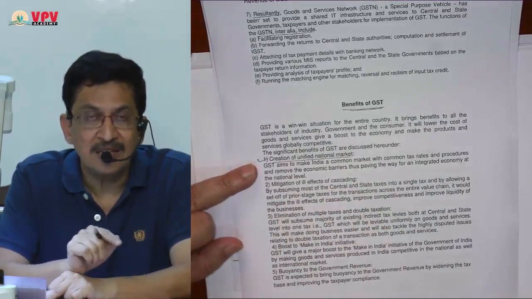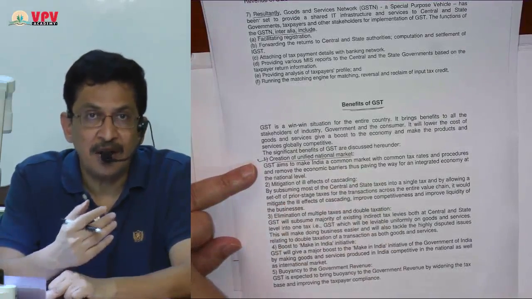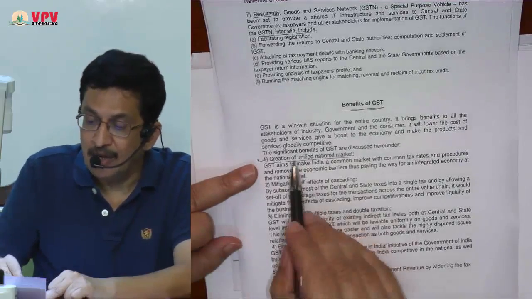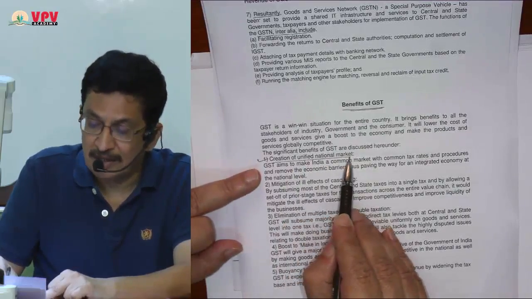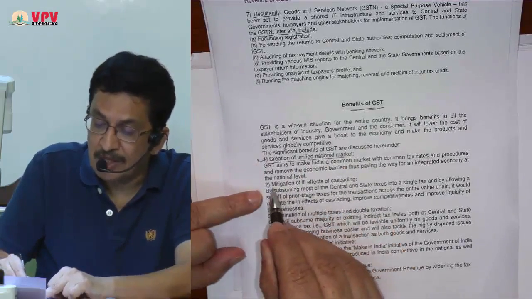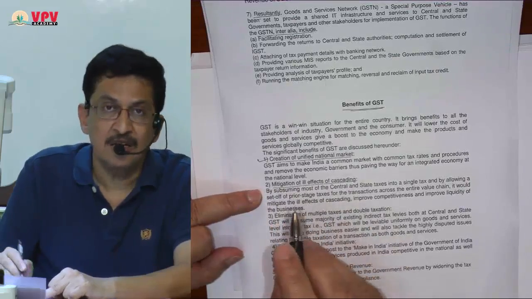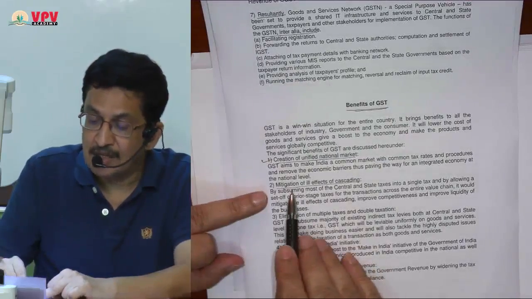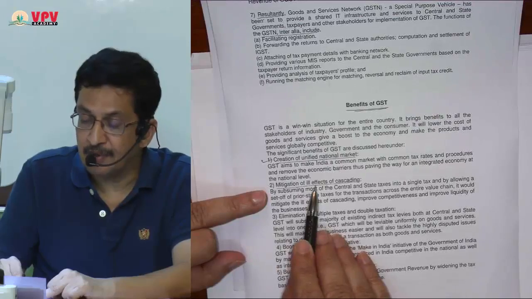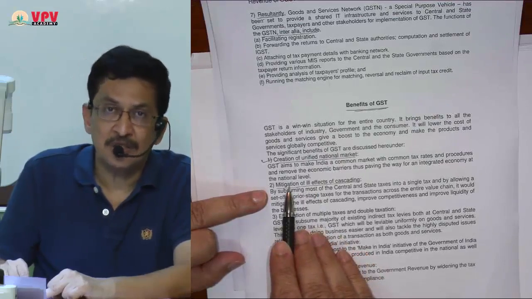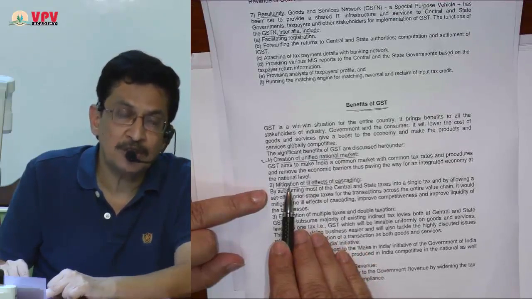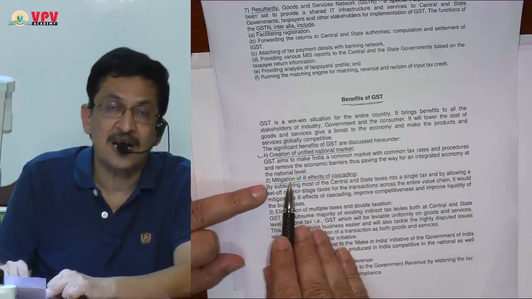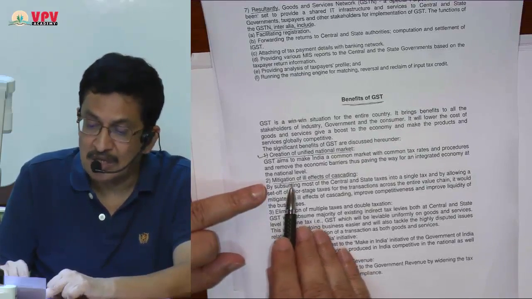Now because of single tax, because there is no cascading effect, and because of seamless credit, the whole country will become one economy and we can have one unified national market. That is the first advantage. Second advantage, mitigation of ill effects of cascading. Because of the seamless credit, the cascading effect is gone, and that is the second benefit of GST. In some small pockets some cascading effect still remains, but to a large extent the cascading effect has been brought down. That is the second benefit.